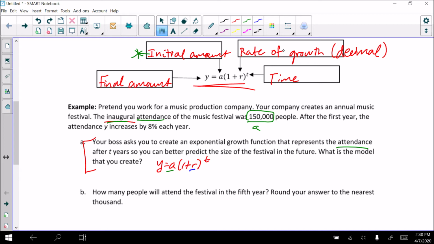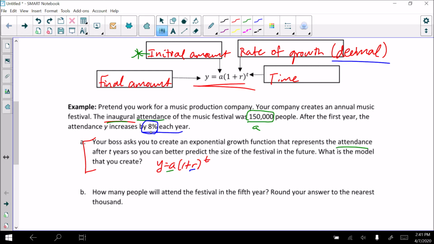R is the rate of growth. Well, it tells me that after the first year, the attendance increases by 8% each year. So 8%, that's going to be my growth rate. But remember, I have to write that as a decimal. Right now, it's a percentage, and I want that to be a decimal. So before I put that into my equation, I'm going to come over here and do a fast calculation.